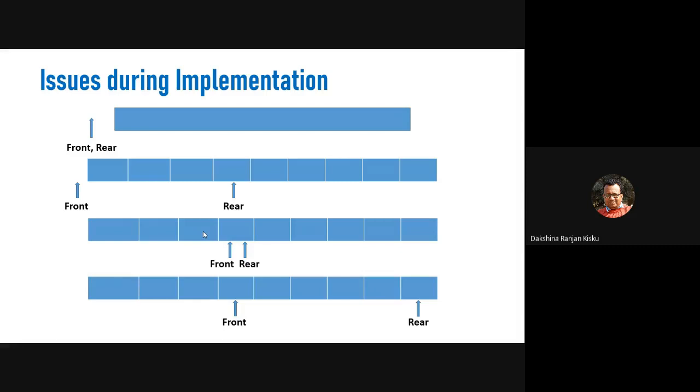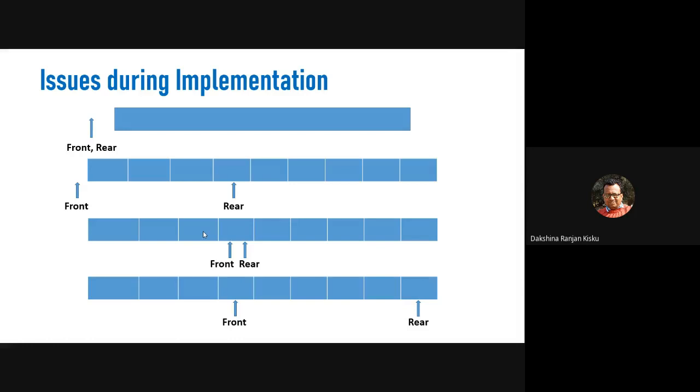Now suppose we have an empty queue. When the queue is empty, both the front and rear are assigned -1. That means initially both front and rear are assigned -1, and that condition represents that the queue is empty.